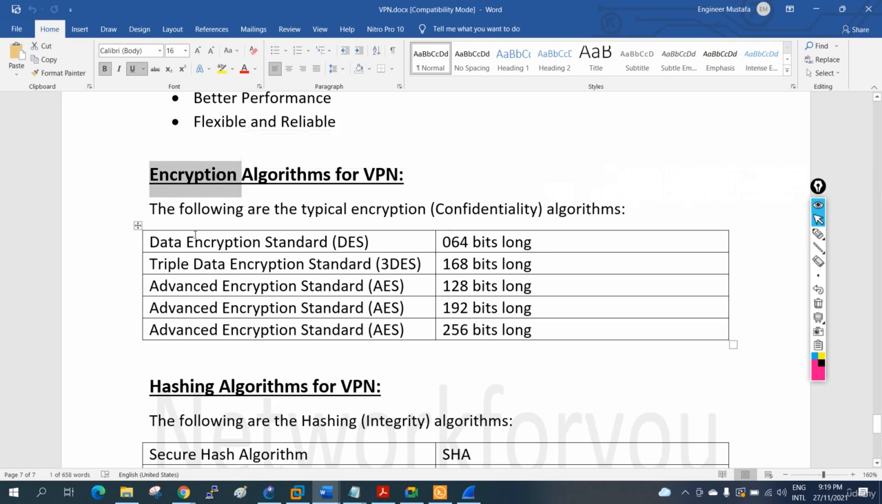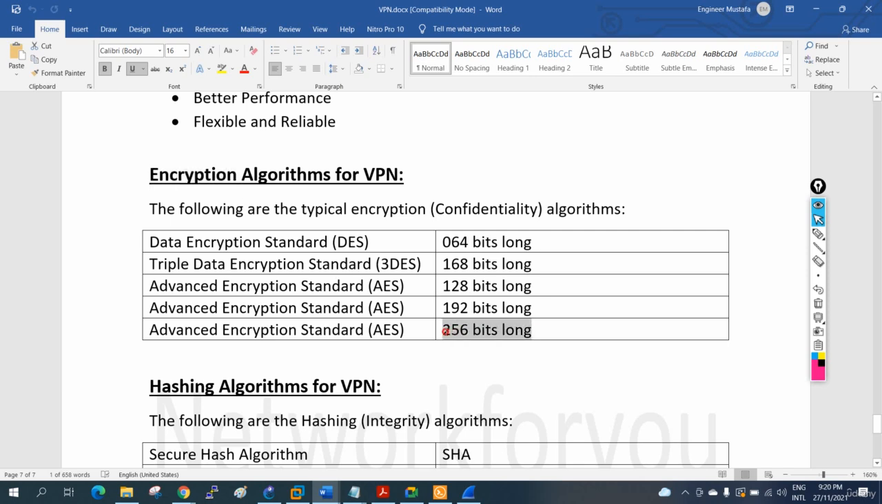How can we encrypt? There is an algorithm. No need to understand in depth what this algorithm is doing. That will be in CCNP Security. Now we are doing CCNP ENCOR, enterprise network. So now you need to have just an idea. These are the encryption algorithms, and you need to remember them. We have Data Encryption Standard, DES, which is 64 bits long, and Triple Data Encryption Standard, 3DES, which is 168 bits long, and Advanced Encryption Standard, AES, which is 128, 192, or 256 bits long.